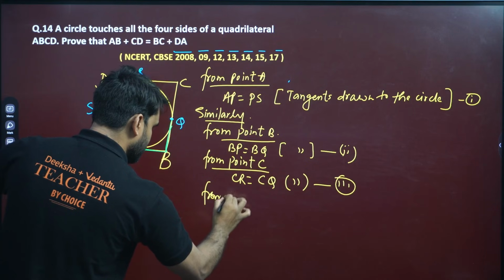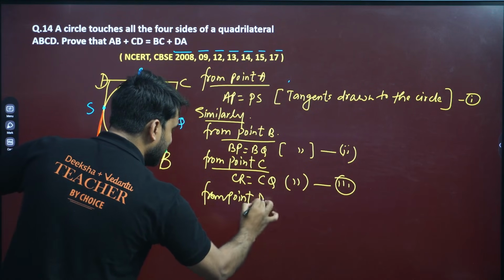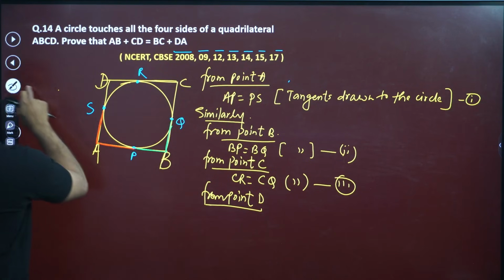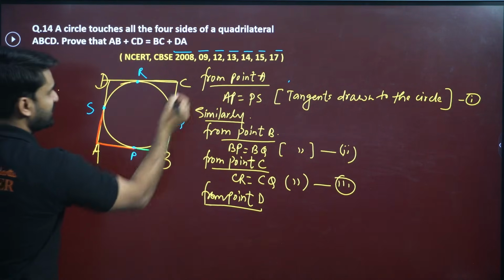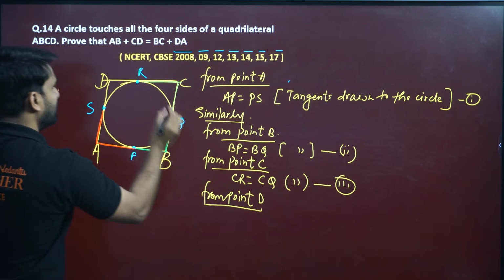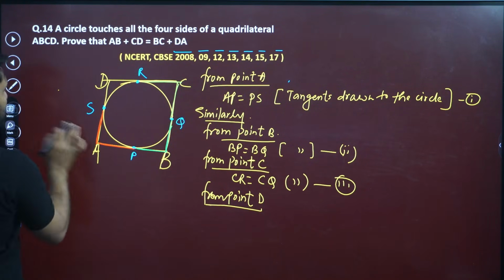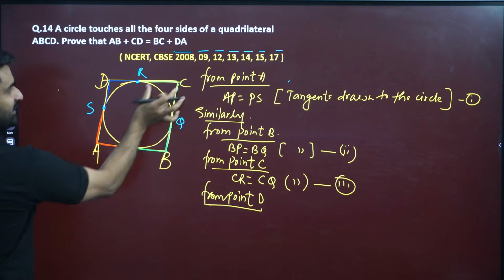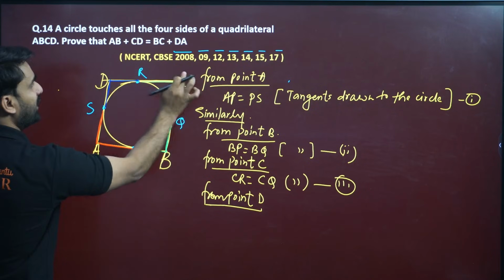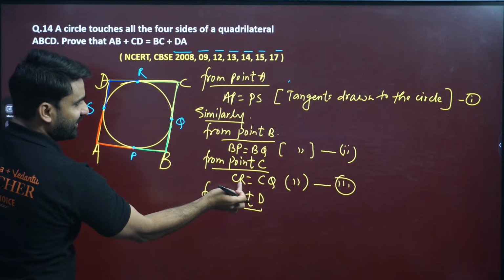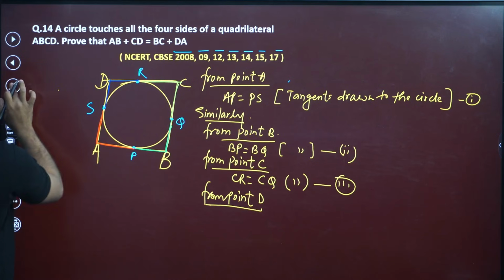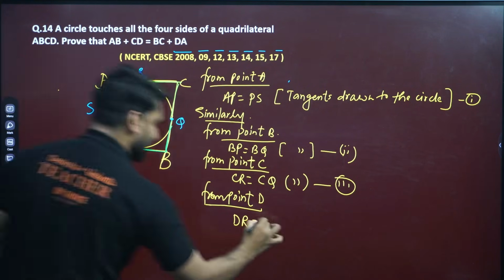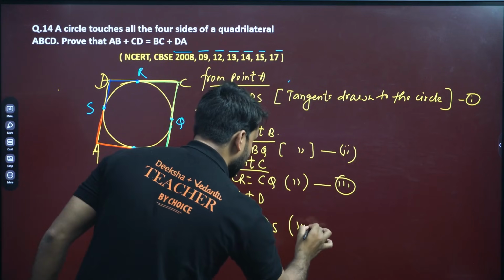From point D, my dear. Look, if CR is there, from point D, how many tangents will be there? For C, this was the tangent, and for D the tangents will be DR and DS. So DR should be added with CR, then only we can get CD. If CR is already there, DR should also be written this side. So we can write here DR equals DS. Yes, the reason will be the same.